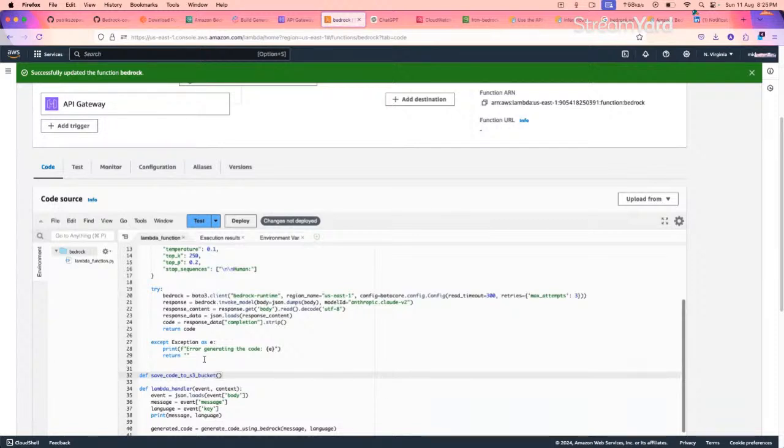And then we will be giving the bucket name as an input parameter here. We need three things here: one, code, which is passed from here, line number 25. Then we need the S3 bucket name and a bucket key, S3 bucket and S3 key. Key will be the path here.